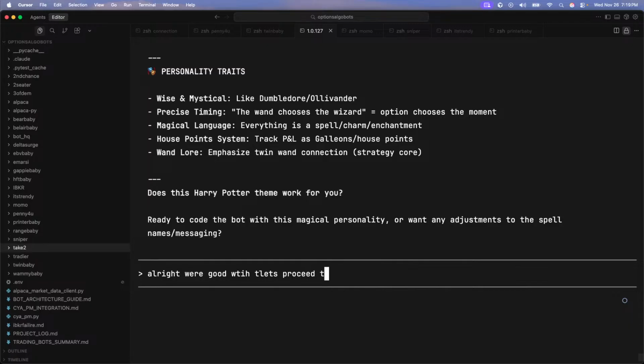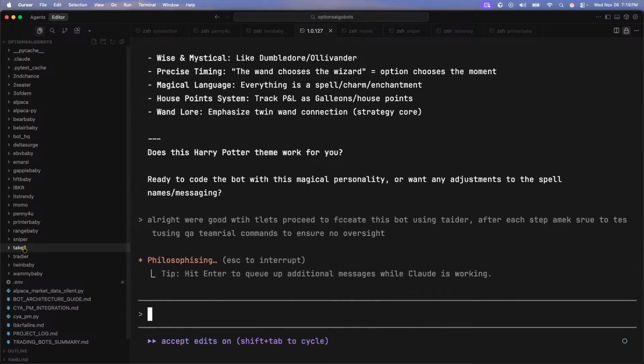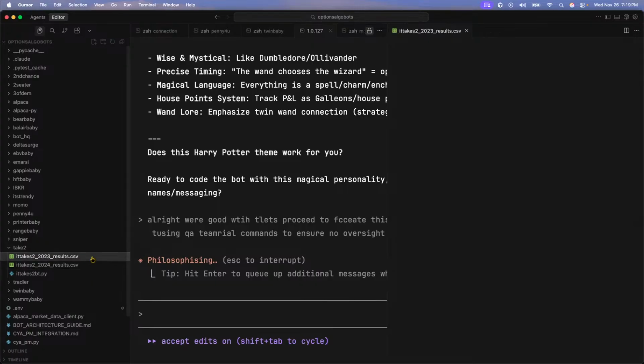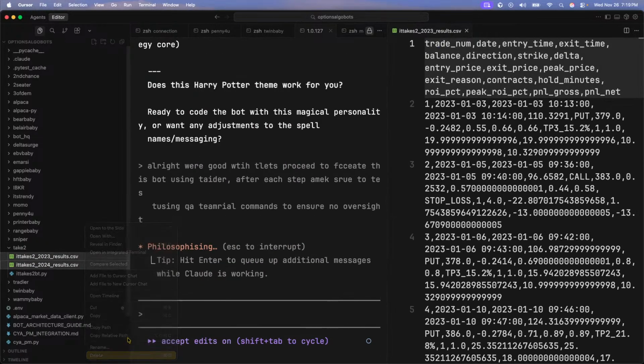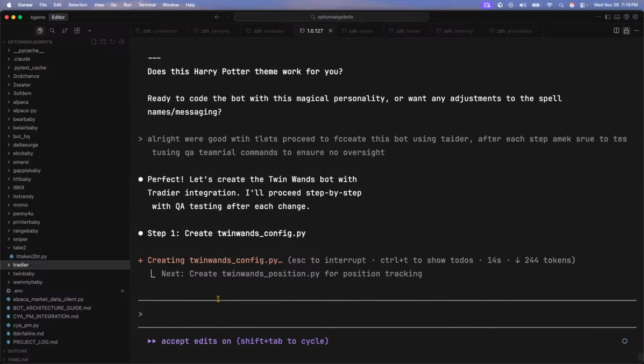Let's proceed to create the bot using Trader. After each step, make sure to test using QA terminal commands to ensure no oversight. All right, so we have our bot. Beautiful. I'll create the twin wands bot. No. Oh man, that's gonna be so lame.